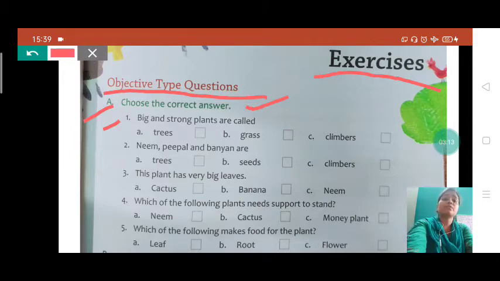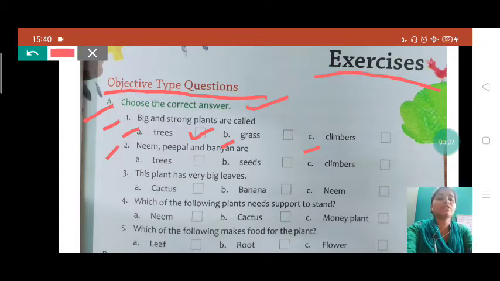We have discussed students, big and strong plants are called trees. Tree, grass, climber. These are the 3 options, but we know tree is the right option. We have discussed the big and strong plants are called trees.